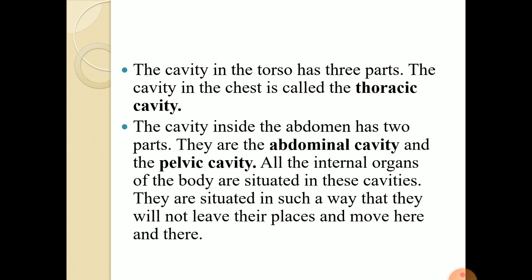The cavity in the chest is called the thoracic cavity. The cavity inside the abdomen has 2 parts. They are the abdominal cavity and the pelvic cavity. All the internal organs of the body are situated in these cavities. They are situated in such a way that they will not leave their places and move here and there.